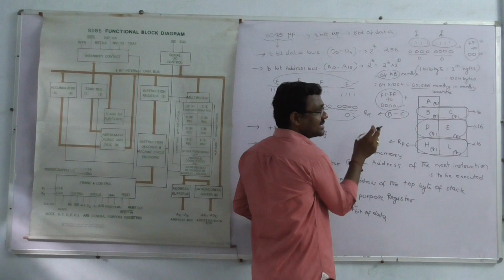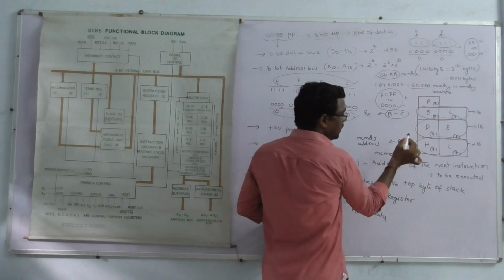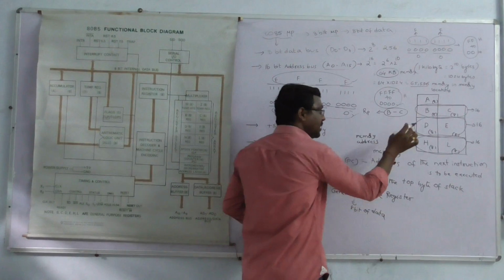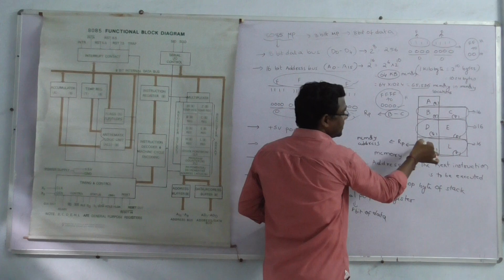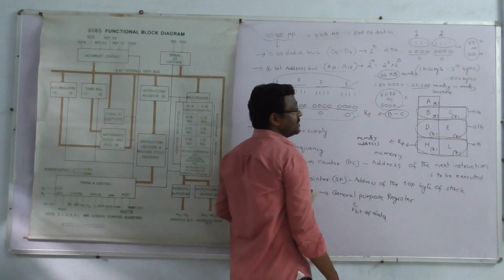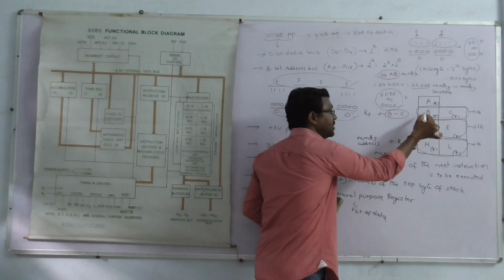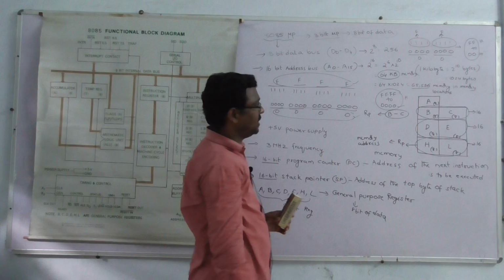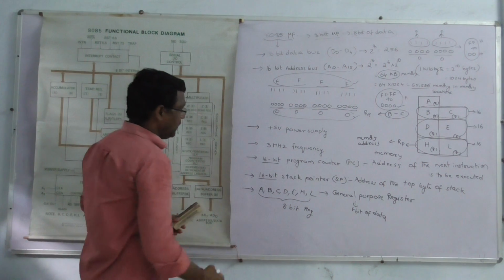By default, the memory address can be stored in HL register only. Here the BC register, DE register, HL register. A means accumulator register, an 8-bit register, then B register, C register, D register, E register, H register, and L register. Okay. Next,